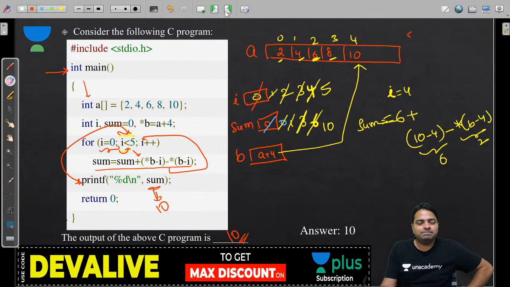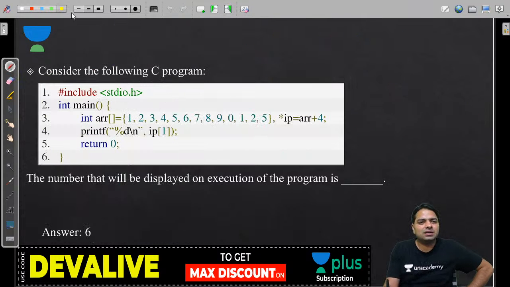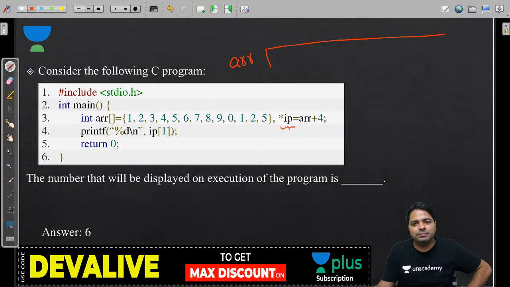Next, yeah, this looks like an easy program which is dealing with array and pointer concepts again. Now star IP. So now let's say ARR is an array and we have stored elements.